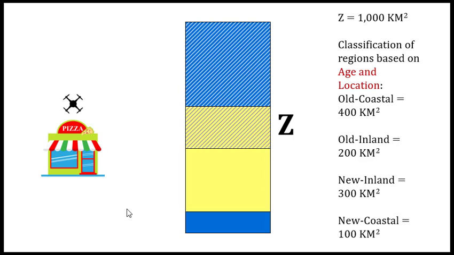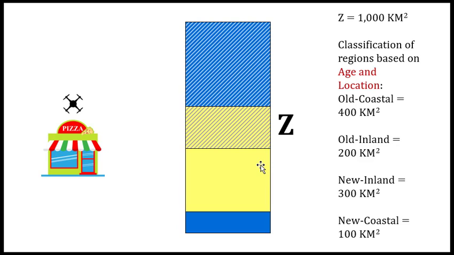Now, we are going to make some assumptions, and the assumptions are that people in this city will call the pizza shop and they will request a pizza, and the preference of people regarding pizza is the same. So the people in all the regions have the same preference of pizza.